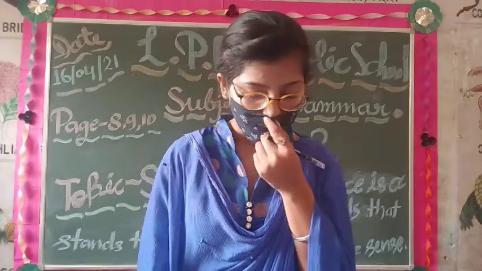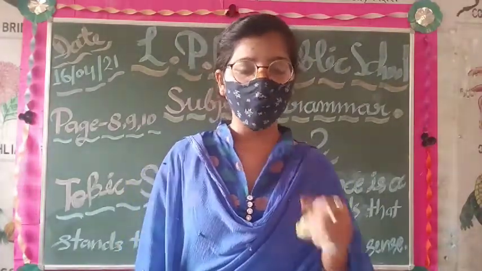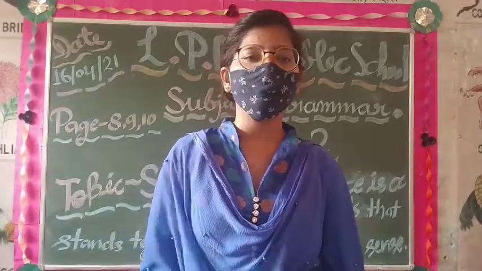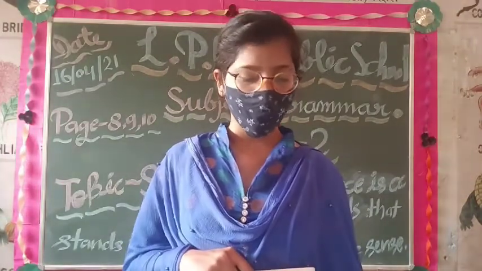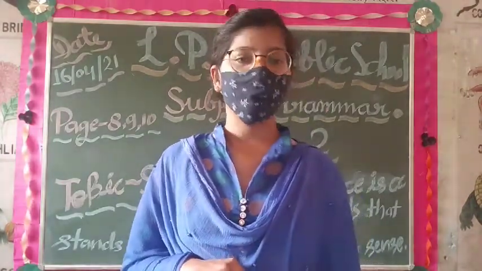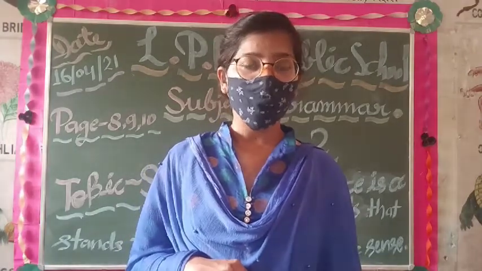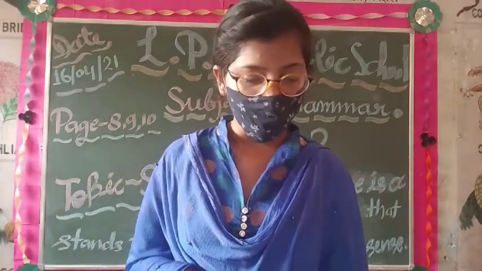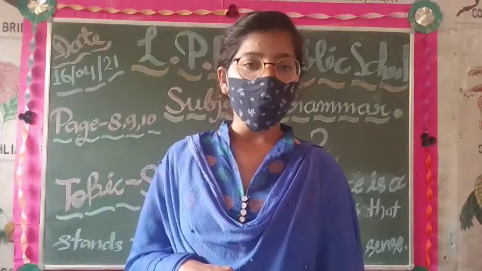So students, before starting this chapter, we will discuss the previous chapter, that is vowels and consonants. Do you know what a vowel is and what a consonant is? The letters A, E, I, O, U are called vowels and the other letters of the alphabet are called consonants.